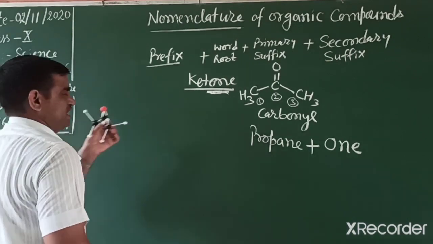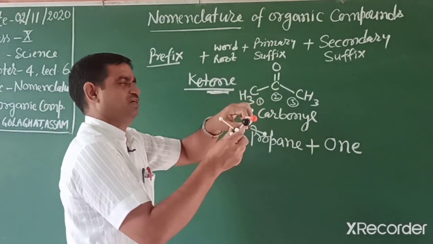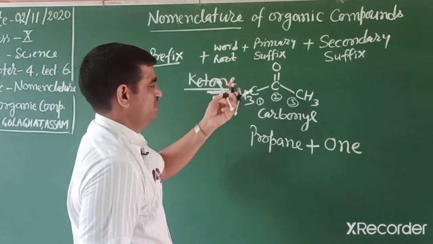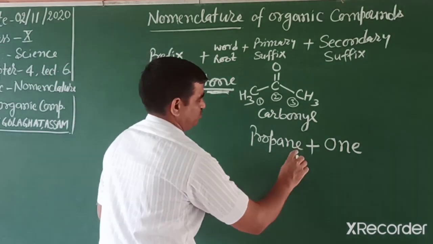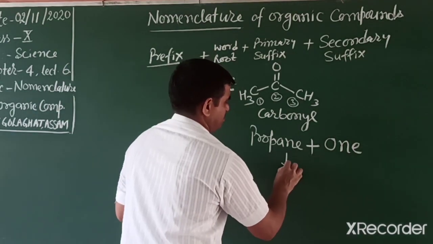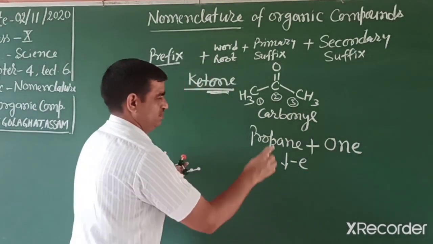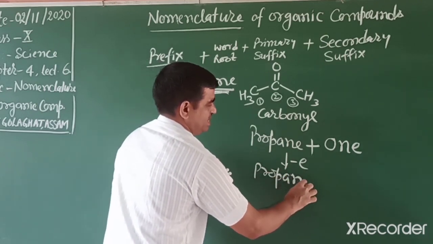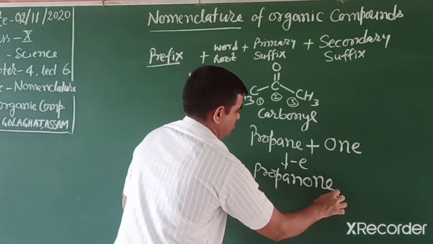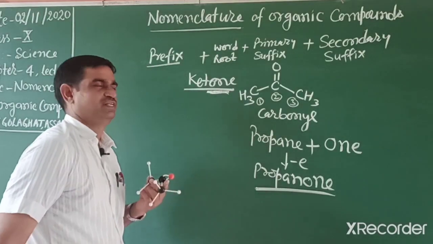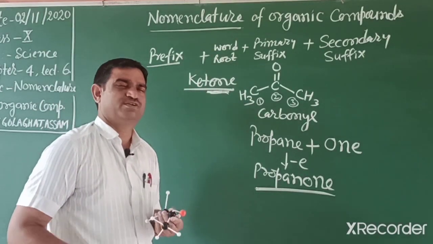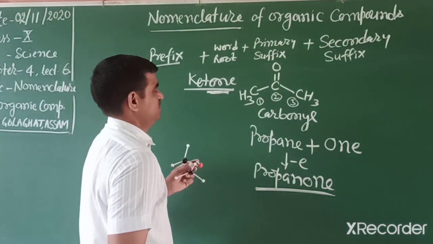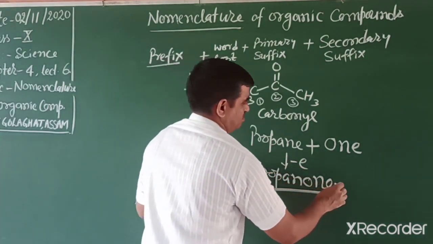But if the compound has more than 4 or 5 carbons, then we have to write the position also. So we remove this E, and its name is propanone.